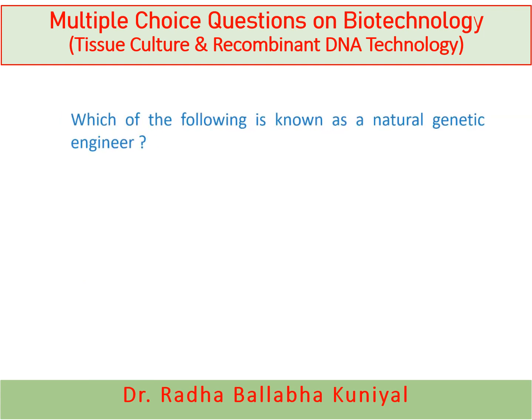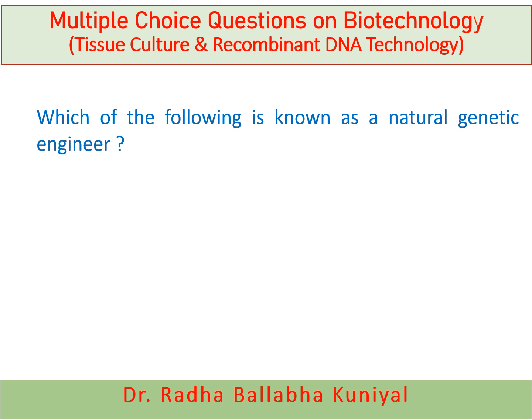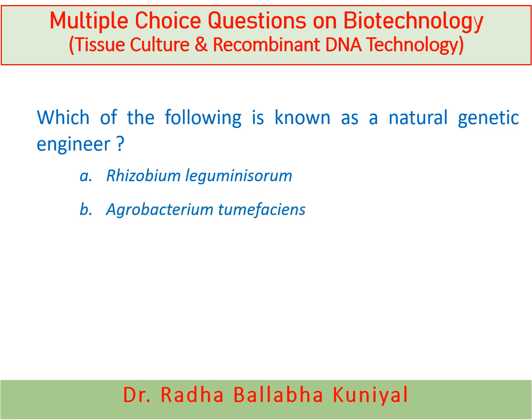The next question is, which of the following is known as a natural genetic engineer? A. Rhizobium leguminosarum, B. Agrobacterium tumefaciens, C. Bacillus thuringiensis, or D. Bacteriophage? And here the correct answer is Agrobacterium tumefaciens is known as the natural genetic engineer.